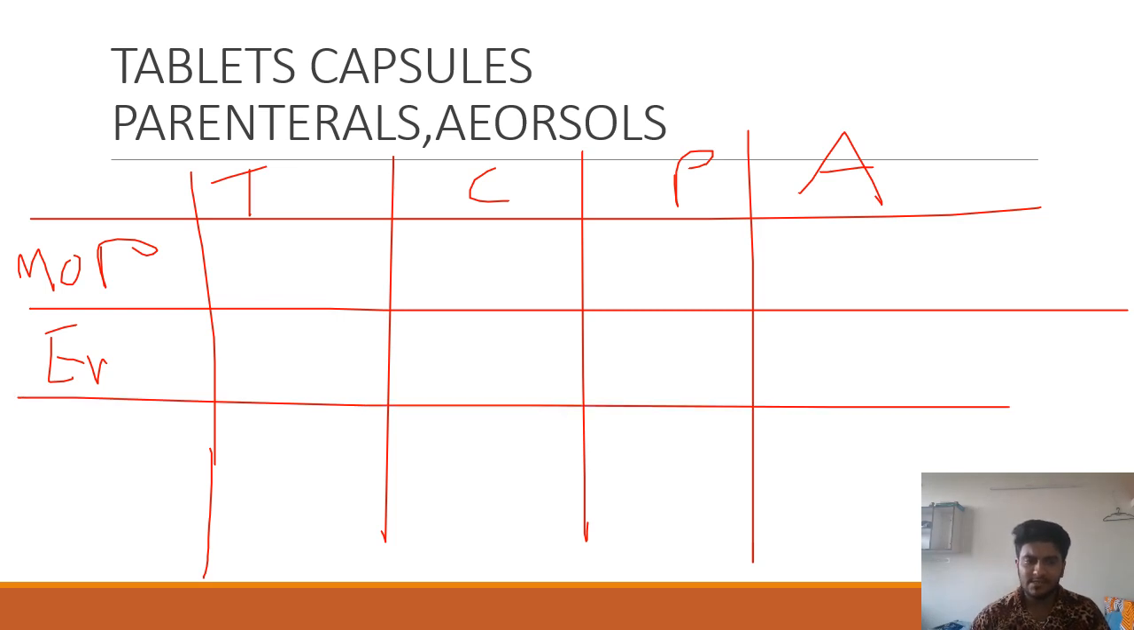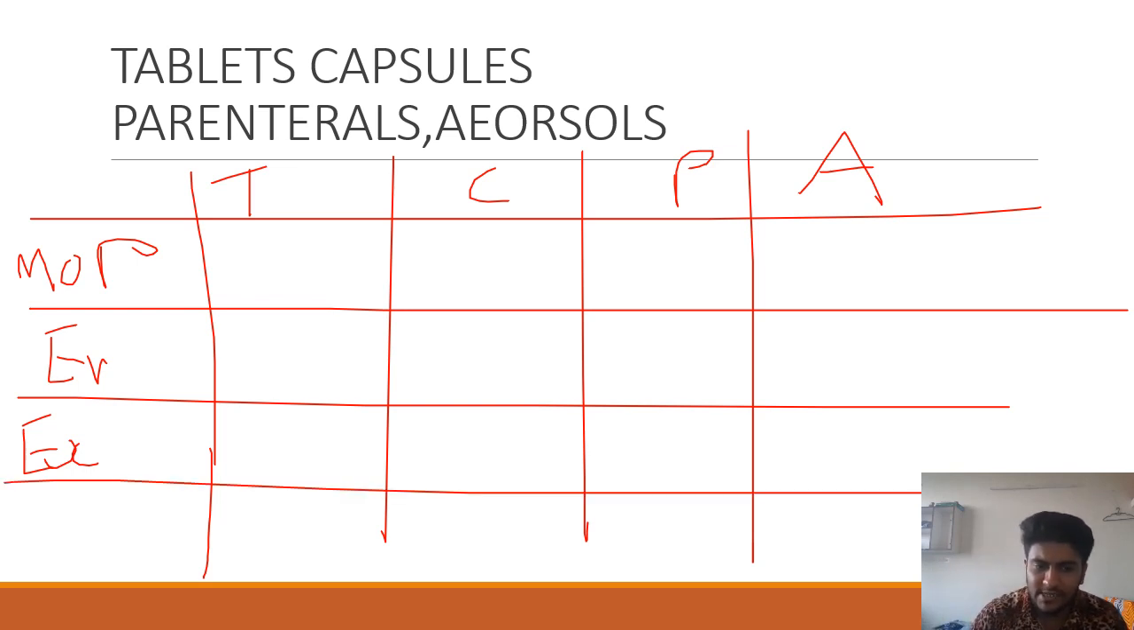Next, excipients. So tablets may have binders, glidants, diluents, disintegrants, adherents, colorants, flavorants. Capsules may have opacifiers, plasticizers, and parenterals have cryoprotectants, lyoprotectants. In aerosols we have propellants. So propellant 11, 12, 114, which is topical propellant, which is hydrocarbon, which is not. So you need to know all this pretty well.